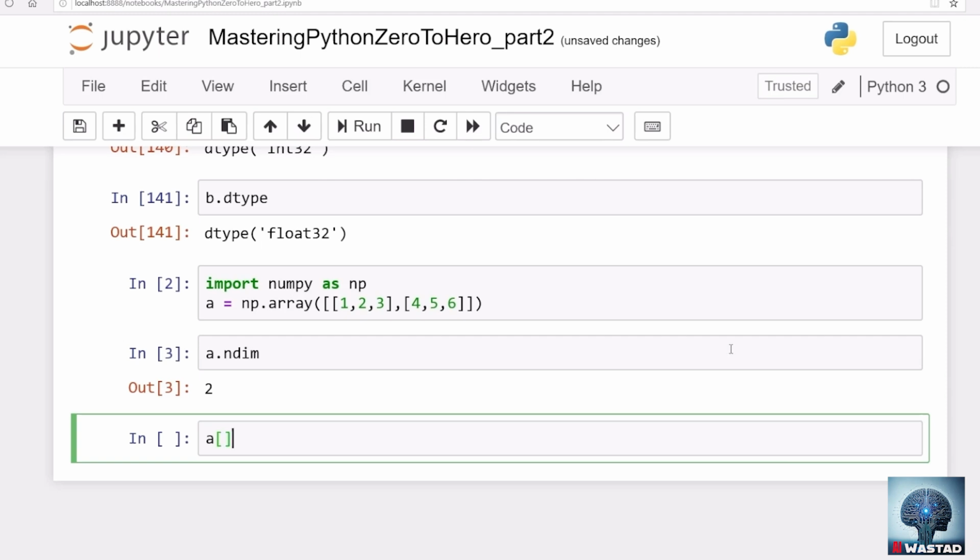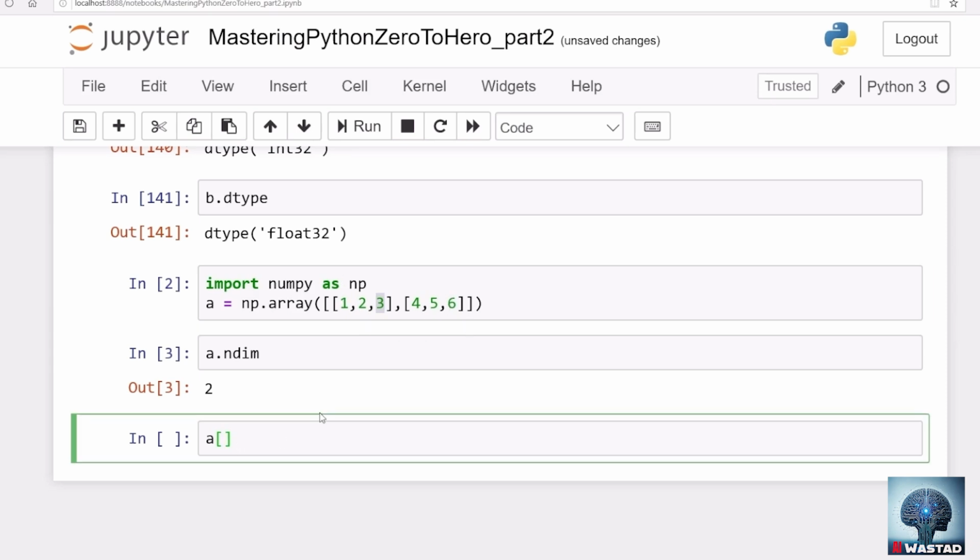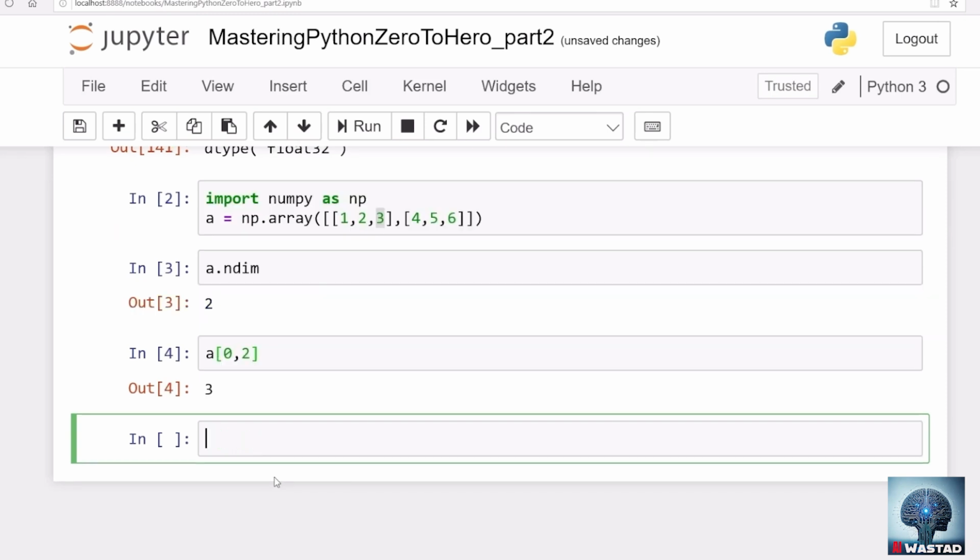For example, if I want to access element number 3, this element is located in the first array of the 2 arrays, so there are 2 arrays with index 0 or 1. So I'm going to look into the first array, which is 1, 2, 3. And in that array, I'm going to look for the element with index 2. So that's how you can access the elements of multi-dimensional arrays, or arrays with more dimensions. Let's say we have another array just to get more familiar with np.array.